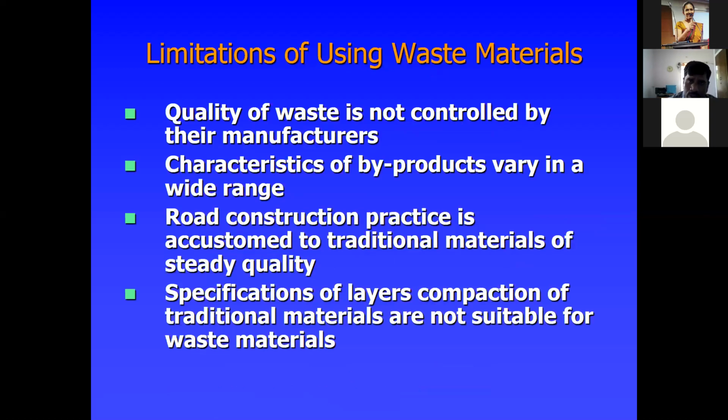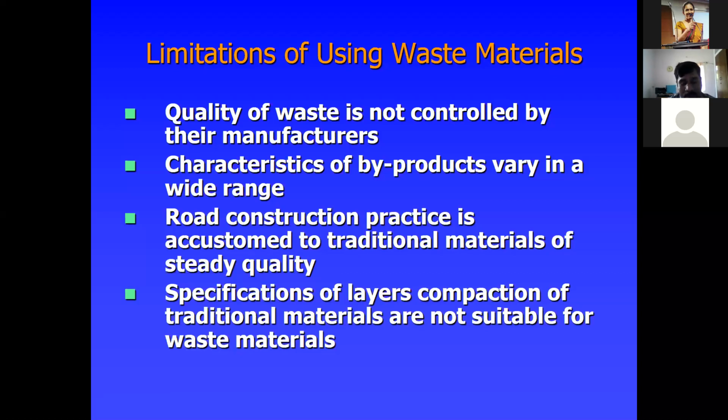Before using waste materials, there are some limitations; you simply can't use whatever material is available from industrial waste. The quality of waste is not controlled by its manufacturers, and the characteristics of byproducts vary in a wide range. What are the properties? What are the characteristics? It will vary widely, especially in construction practice. The specifications for good quality, layers and compaction for traditional materials are not suitable for waste materials.